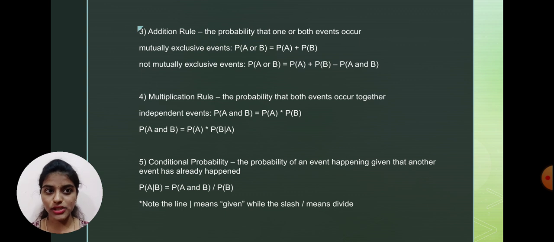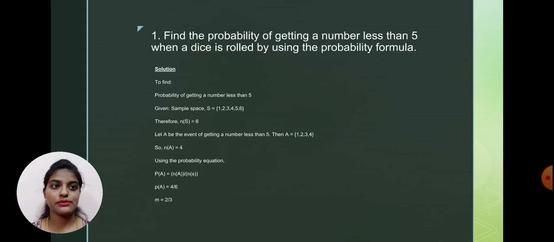The next one is conditional probability. The probability of an event happening given that another event has already happened. So in this, we will be taking P of A given B equals P of A and B divided by P of B. So we will be using this conditional probability in any situation which we need to deal with in that particular case. The next one is, we will talk about a few examples of how probability actually works.